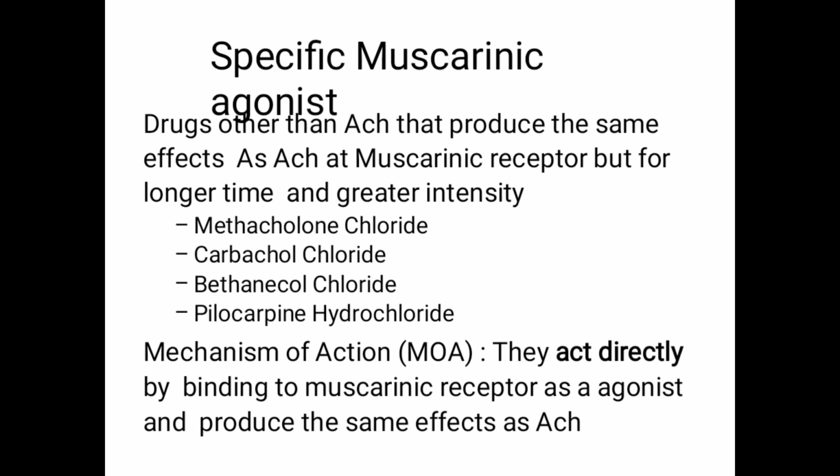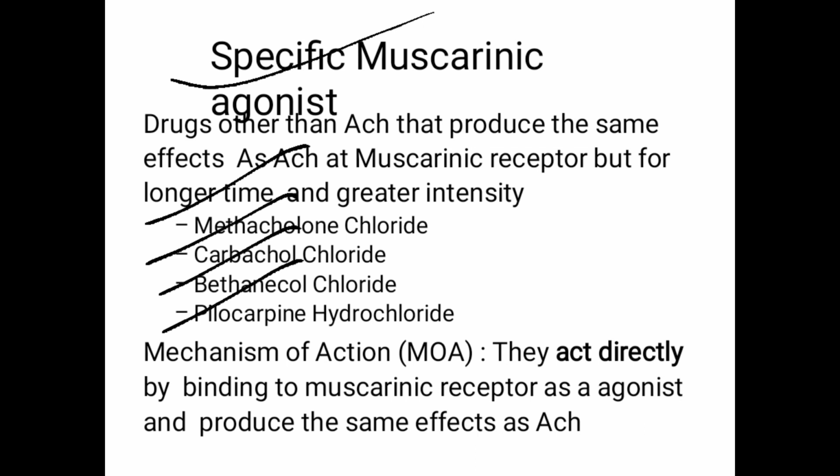Next part, we are moving to the next part. What are the agonists which are present for the specific muscarinic agonist? So a drug other than acetylcholine produces the same kind of effect that acetylcholine shows. For example, methacholine, carbachol, bethanechol, pilocarpine. So these are the muscarinic agonists which can be given to produce the cholinergic effect.